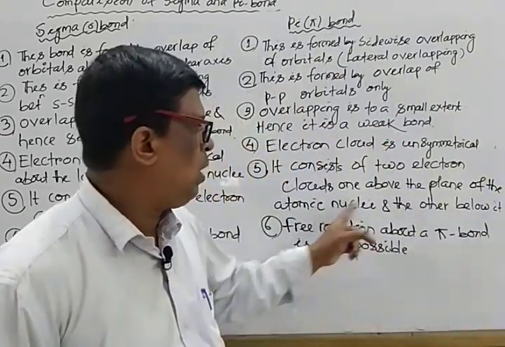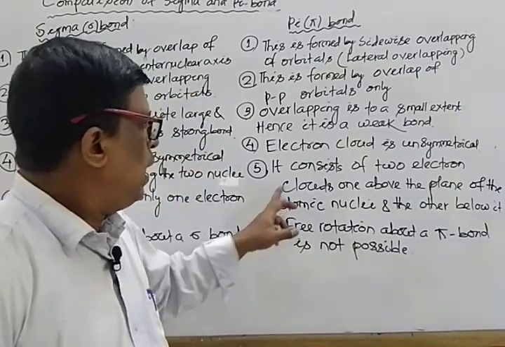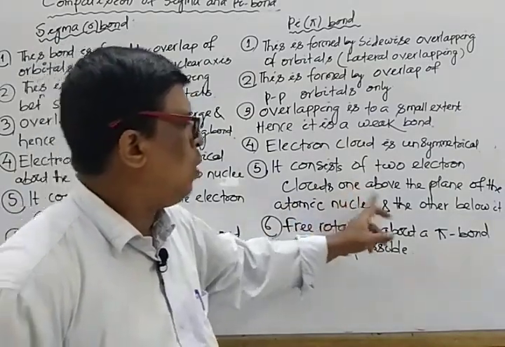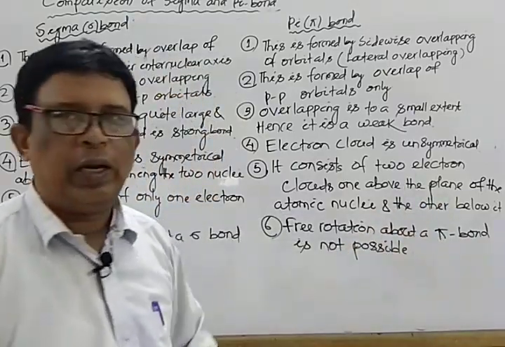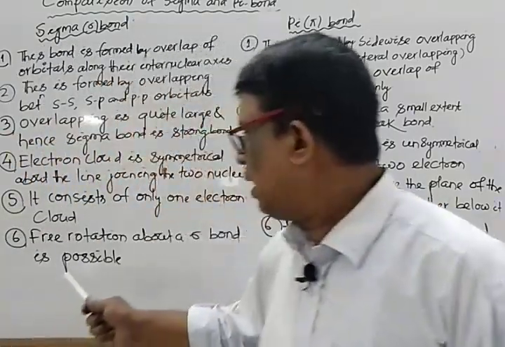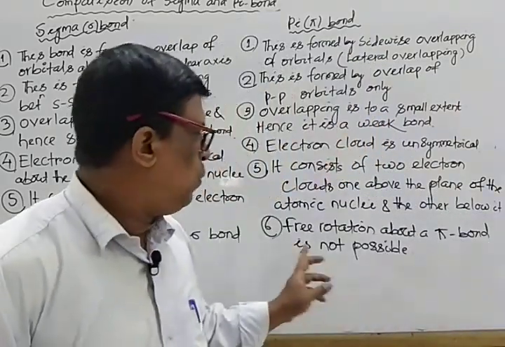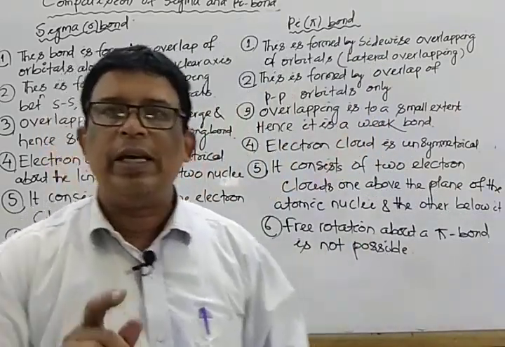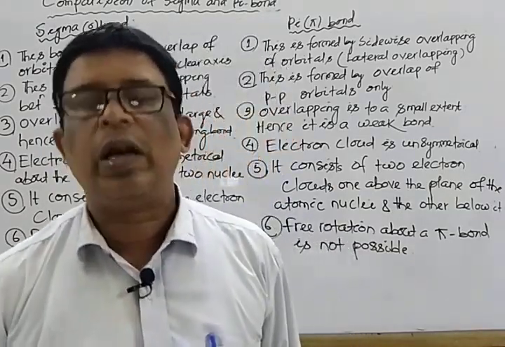Pi consists of two electron clouds, one above the plane of atomic nuclei, while another one is below it. And the last important point is that free rotation about the sigma bond is possible, while free rotation about the pi bond is not possible. This is the most important difference between sigma bond and pi bond.